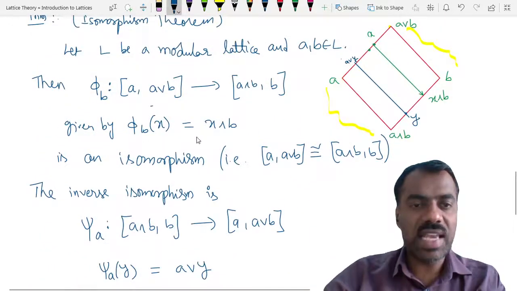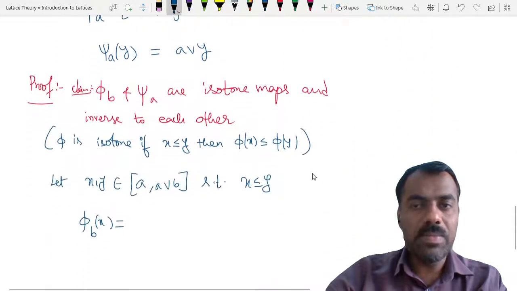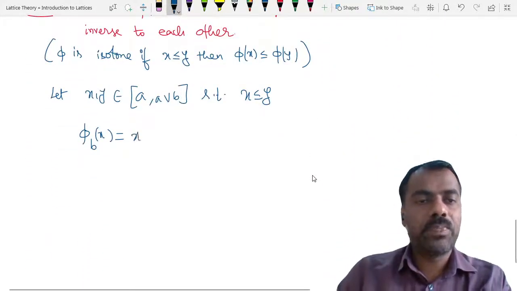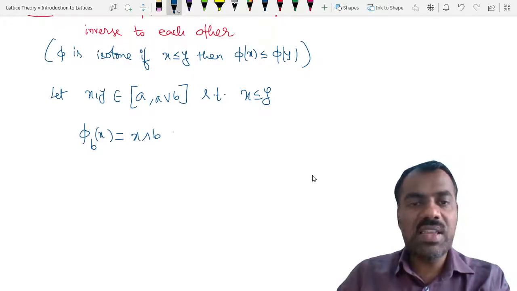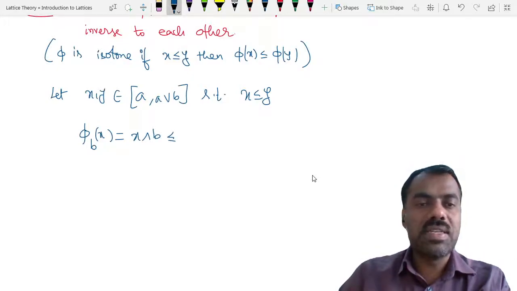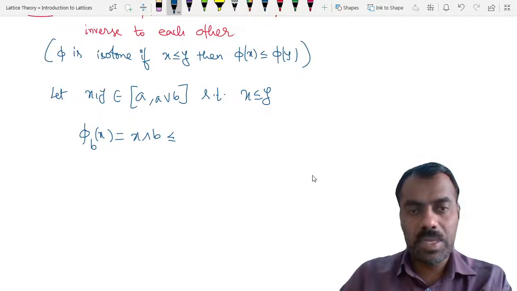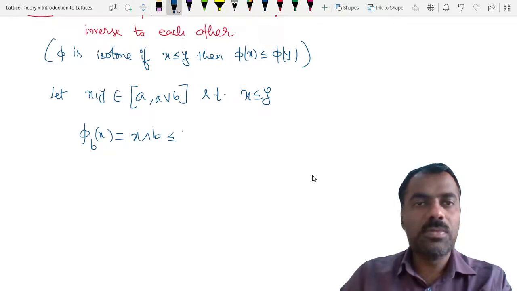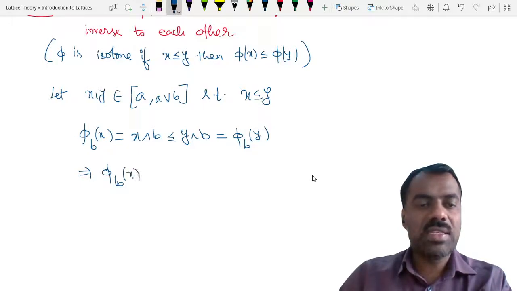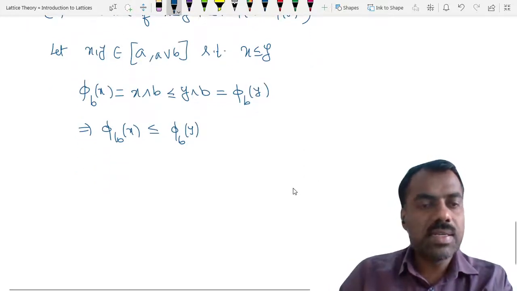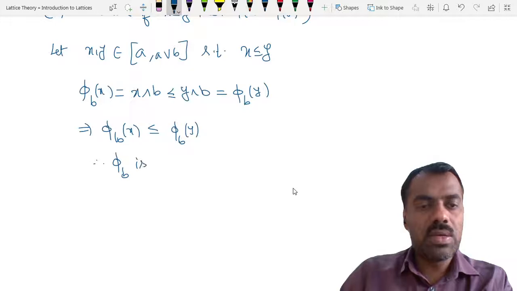Phi b of x is x meet b. But if x is less than or equal to y, what can you say about x meet b? It is less than or equal to y meet b, and y meet b is the same as phi b of y. So that shows that phi b of x is less than or equal to phi b of y. Hence, phi b is isotone.